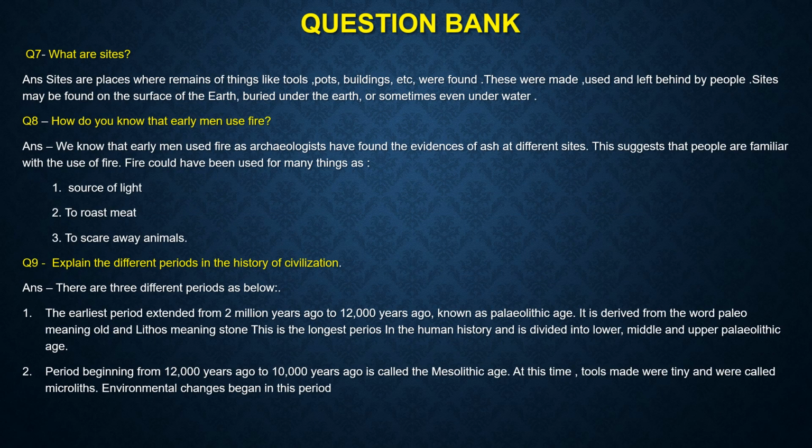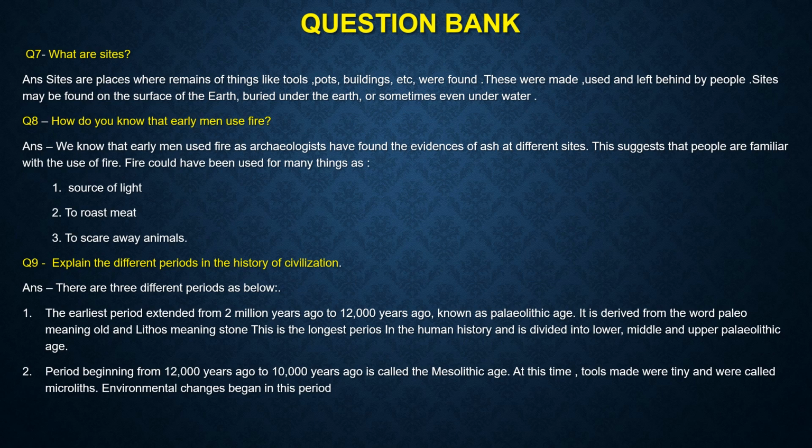Next question, what are sites? Sites are the places where the remains of things like tools, pots, buildings, etc. were found. These were made, used and left behind by people. Sites may be found on the surface of the earth, buried under the earth or sometimes even under water.